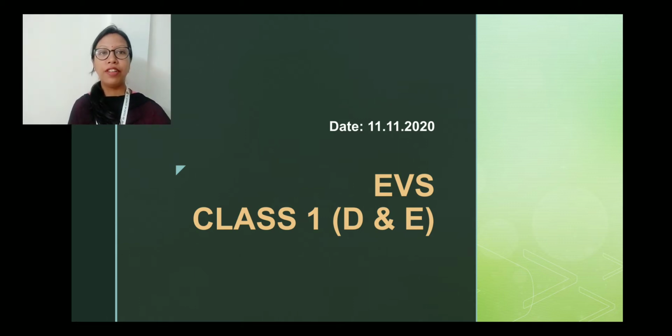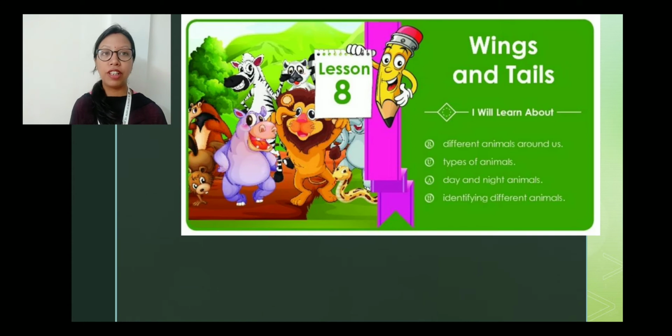So we have completed the discussion of lesson number 8, which is Wings and Tails. In this lesson, we have learned about different animals that are around us, types of animals, day and night animals, and identifying different animals. So today we are going to summarize the whole lesson so that it becomes easy for you.